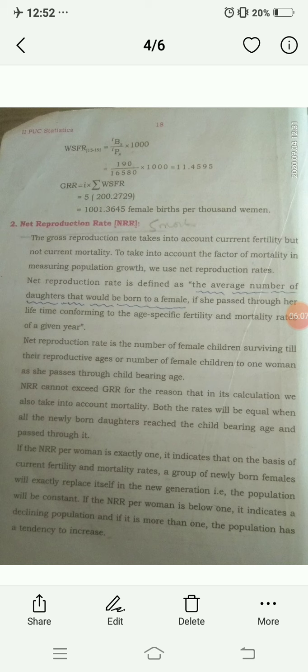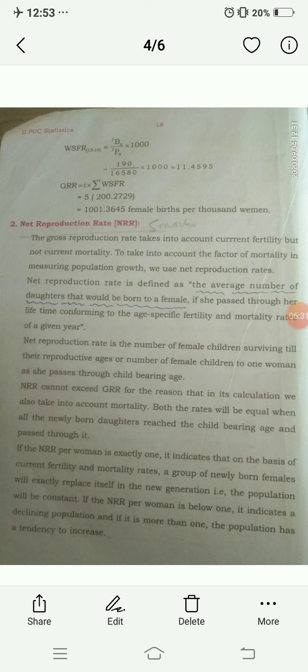Net reproduction rate is always less than gross reproduction rate, because in GRR we consider fertility, while in NRR we consider both mortality and fertility.